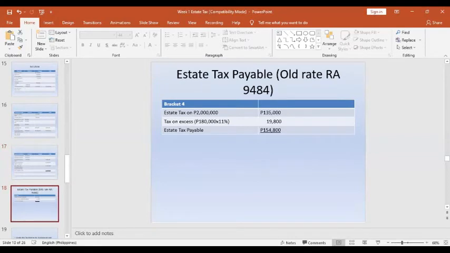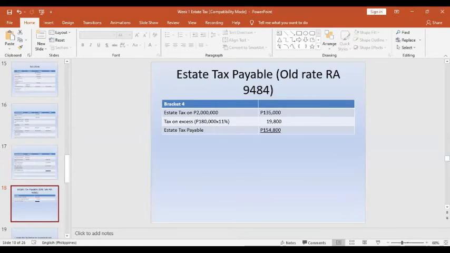Okay, so if we apply the RA 9484 when it comes to the basic tax on the estate, that's the 11% on the excess, with the initial tax of 135,000 pesos.